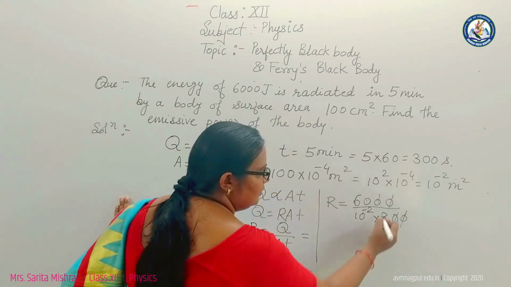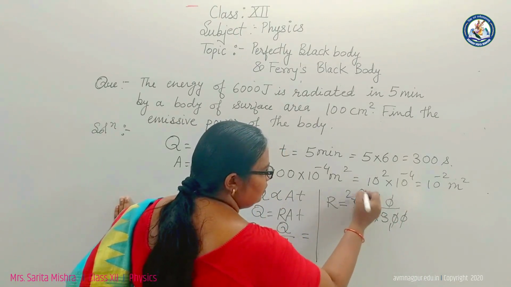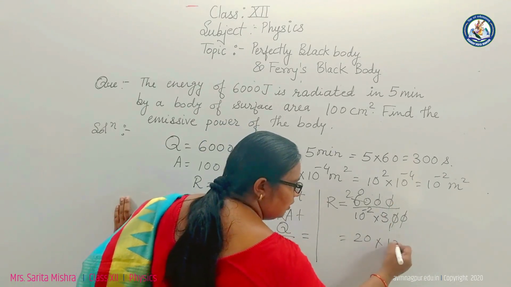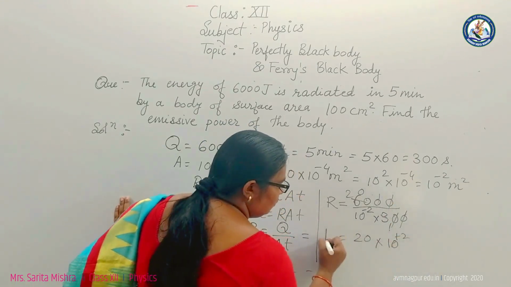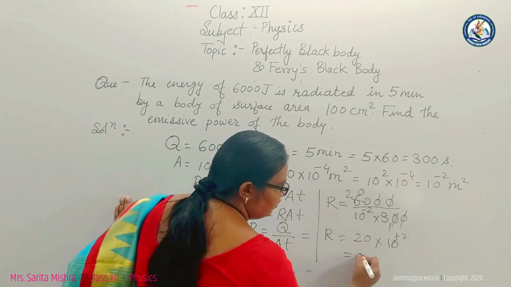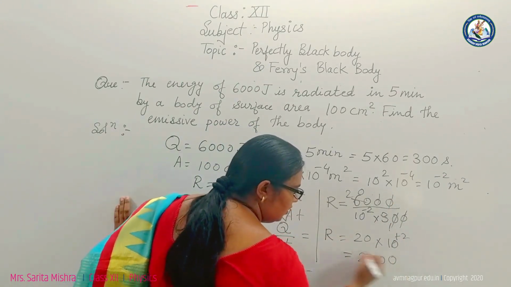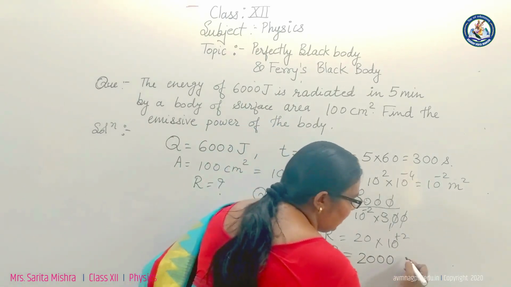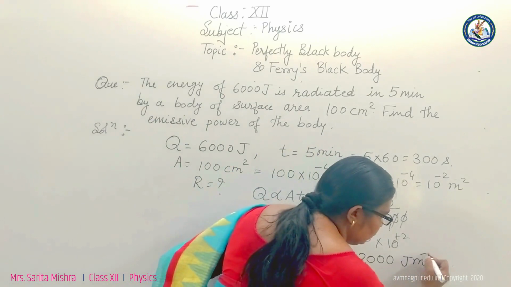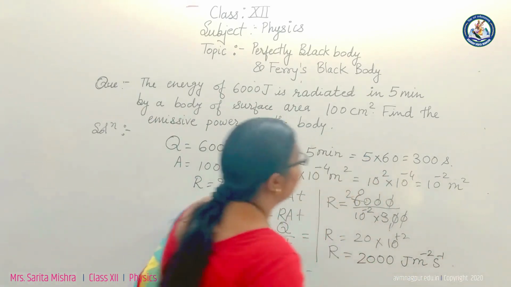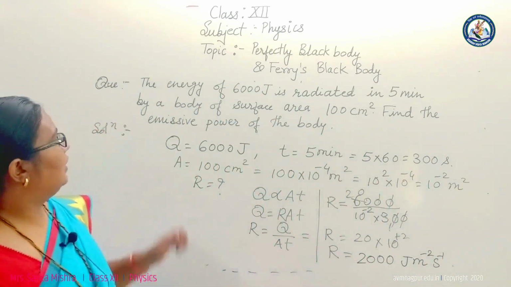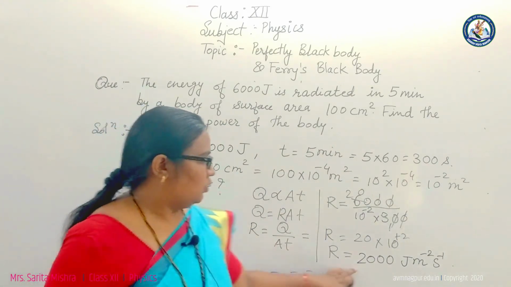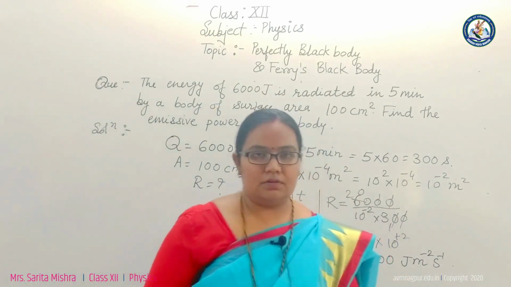The zeros get cancelled, 3 1s are 3, 2 3s are 20, and this minus 2 becomes plus 2. 20 into 100 is 2000. So this is the emissive power. R equals 2000 and the unit is joule per meter square per second. So here we have calculated the emissive power of the body, 2000 joule per meter square per second.